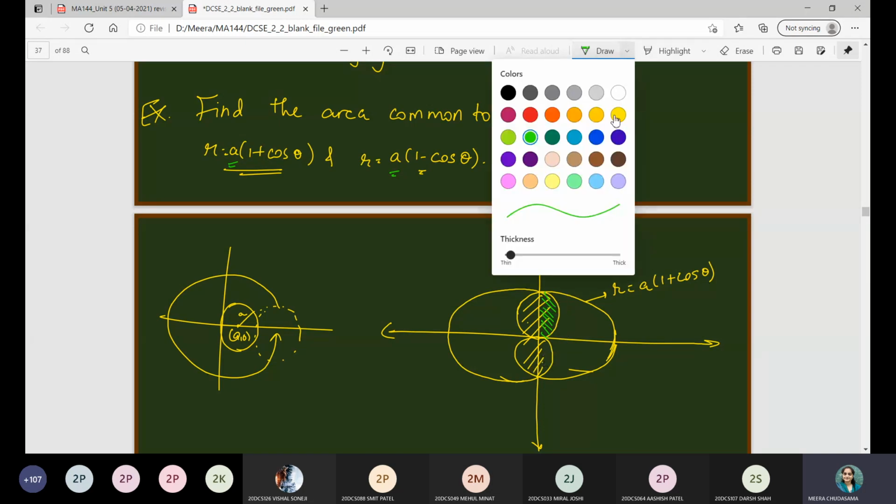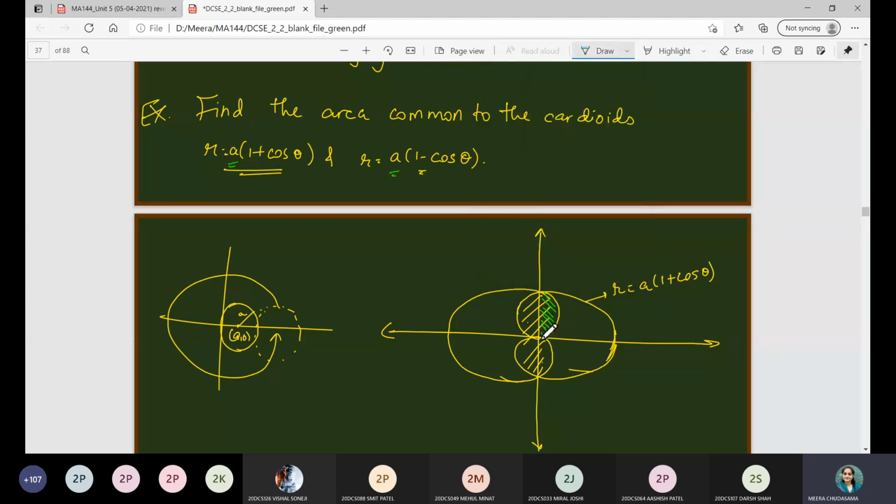Now, when we choose the first quadrant, what will be the corresponding limits? If I consider this strip, first of all, what are the limits of theta? Since we have chosen the first quadrant, the limits of theta will be 0 to pi by 2. Very good. And what about r?